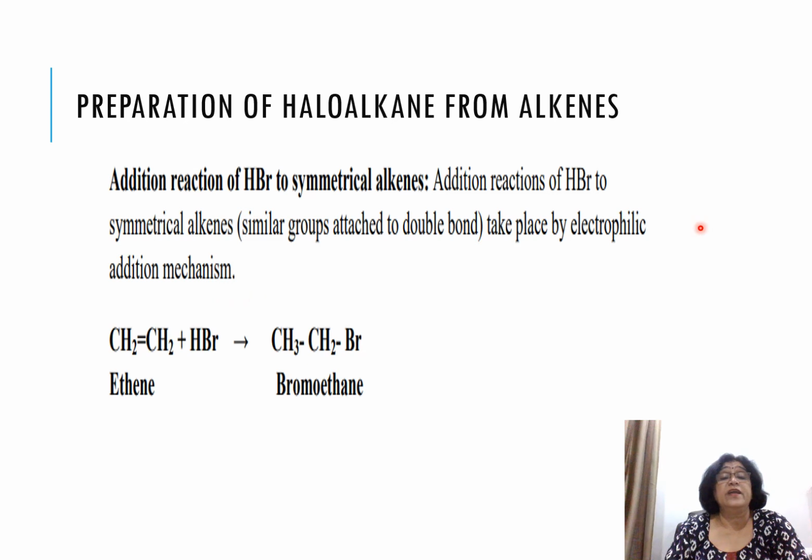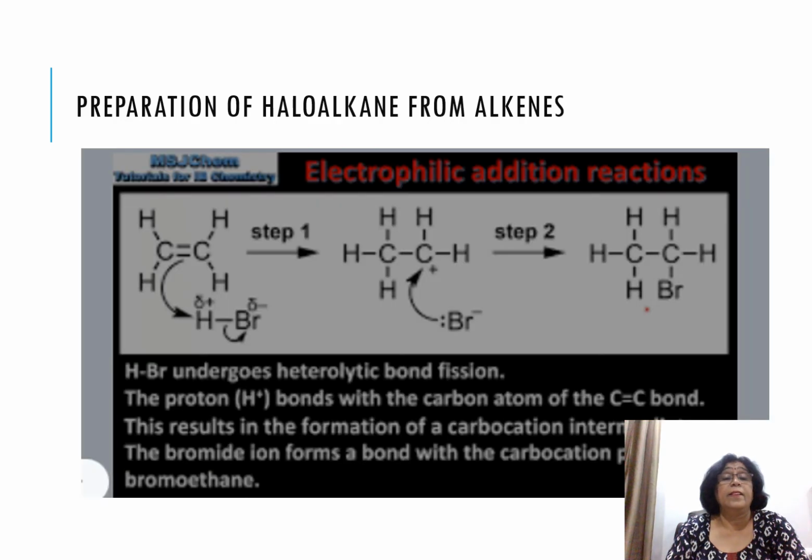And what is the type of mechanism followed here? Electrophilic addition mechanism. First H plus adds and then Br. So H plus is an electrophile. Here you see CH2=CH2 and HBr comes here. This H plus cleaves one of the carbons, which gets positive charge, and another gets negative charge. So H plus adds on the one which gets negative charge, and a carbocation is formed.